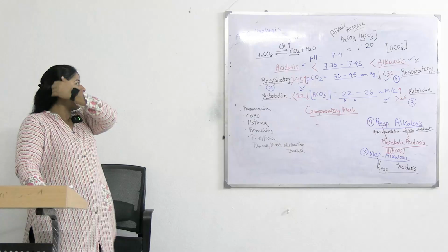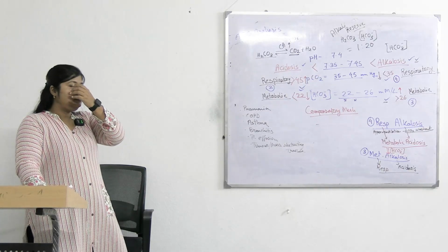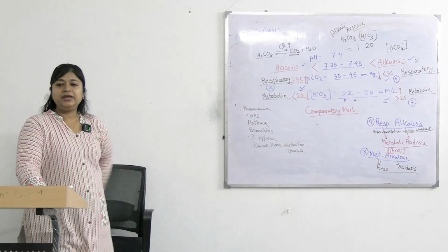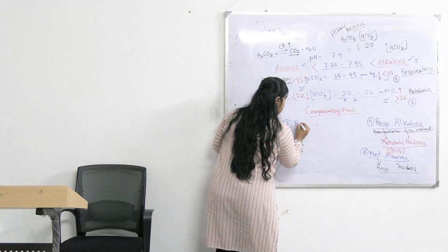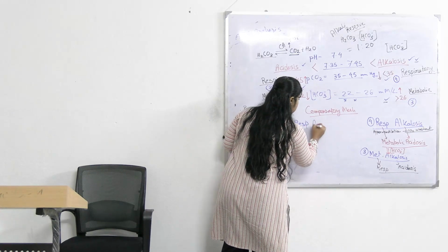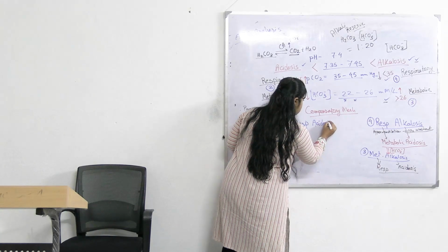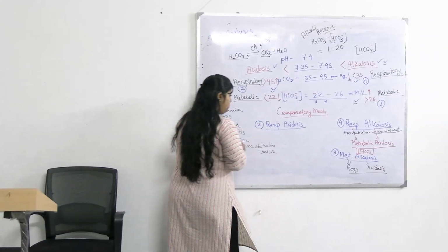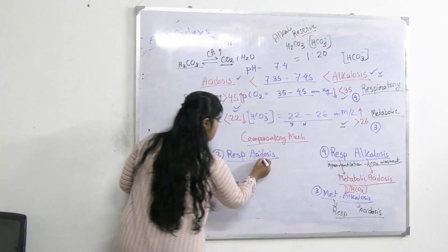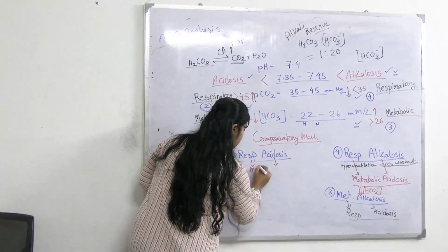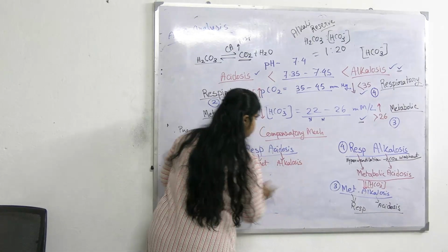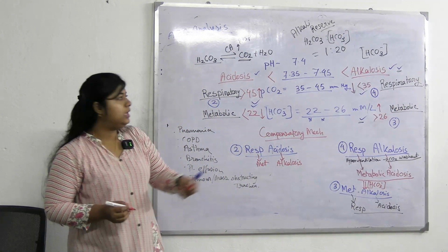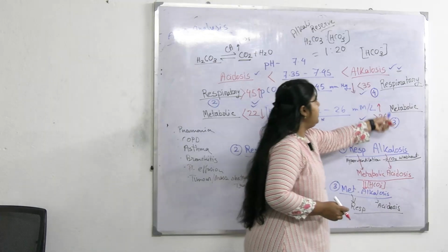The causes of respiratory acidosis and the compensatory mechanism will be, case number 2 is respiratory acidosis. Its compensation will be metabolic alkalosis. How does metabolic alkalosis occur?